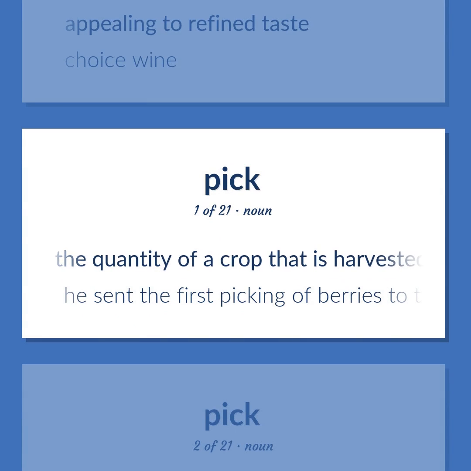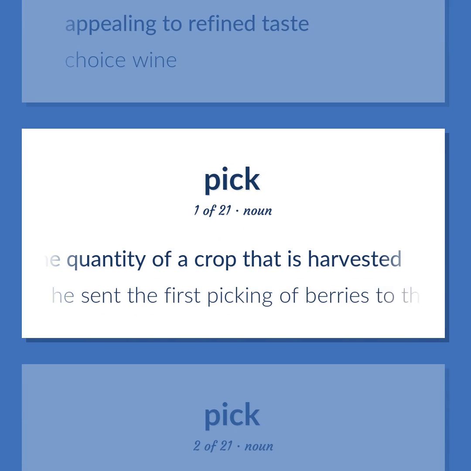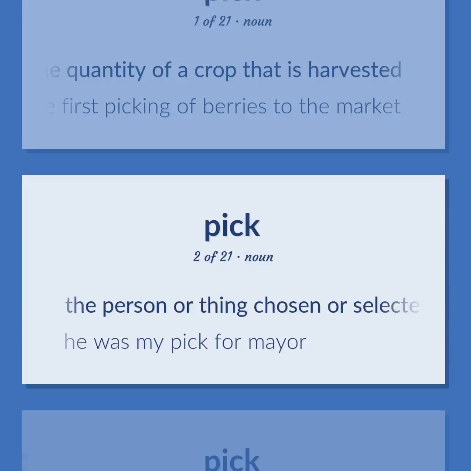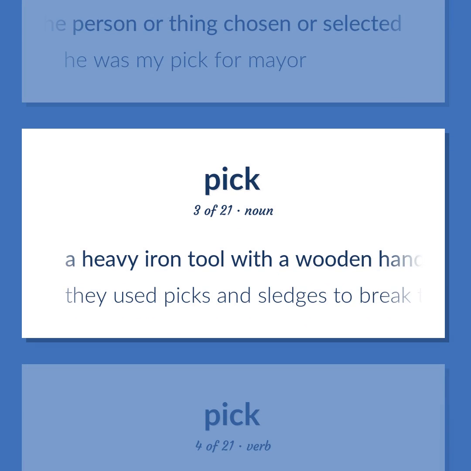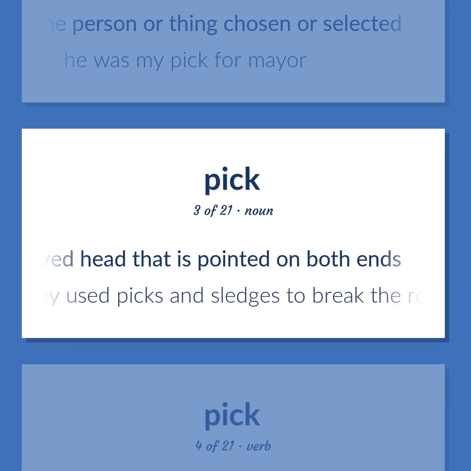Picking: The quantity of a crop that is harvested. He sent the first picking of berries to the market. Pick: The person or thing chosen or selected. He was my pick for mayor. A heavy iron tool with a wooden handle and a curved head that is pointed on both ends. They used picks and sledges to break the rocks.